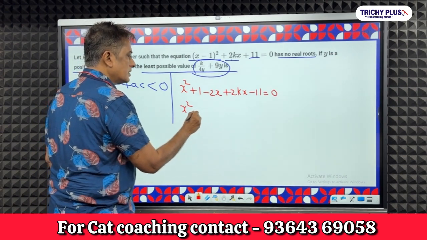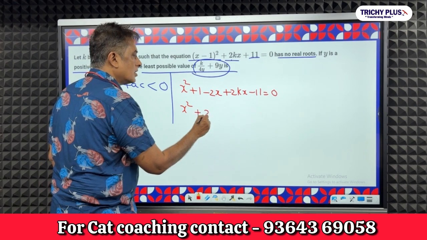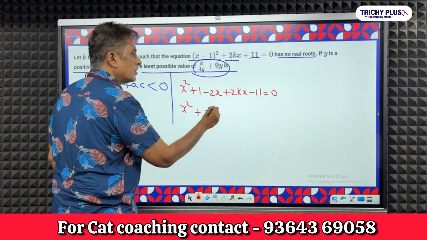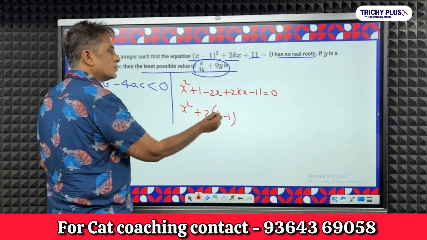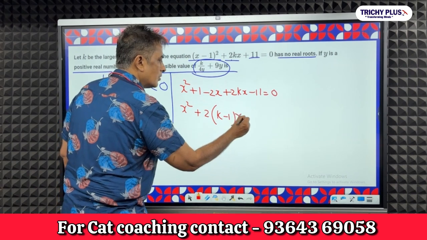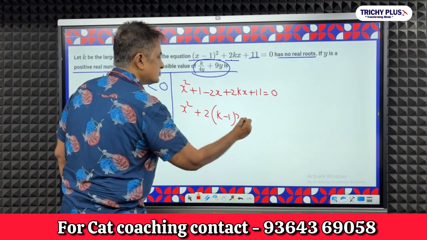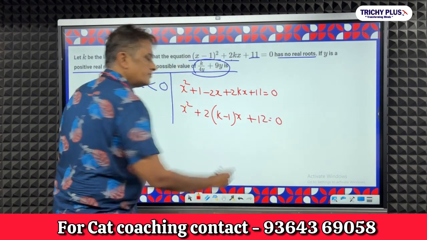So you do one thing, you can take 2 into k minus 1. 2 into k is 2kx and 2 into minus 1 is minus 2, whole into x, plus 11 plus 1 is plus 12 equal to 0.